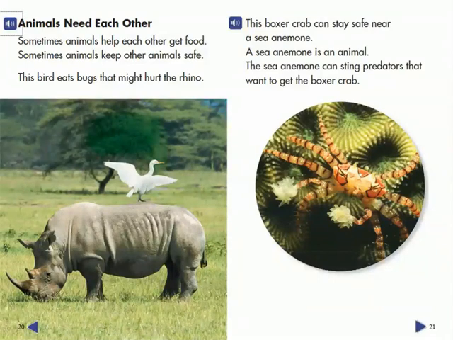Animals need each other. Sometimes animals help each other get food. Sometimes animals keep other animals safe. This bird eats bugs that might hurt the rhino.